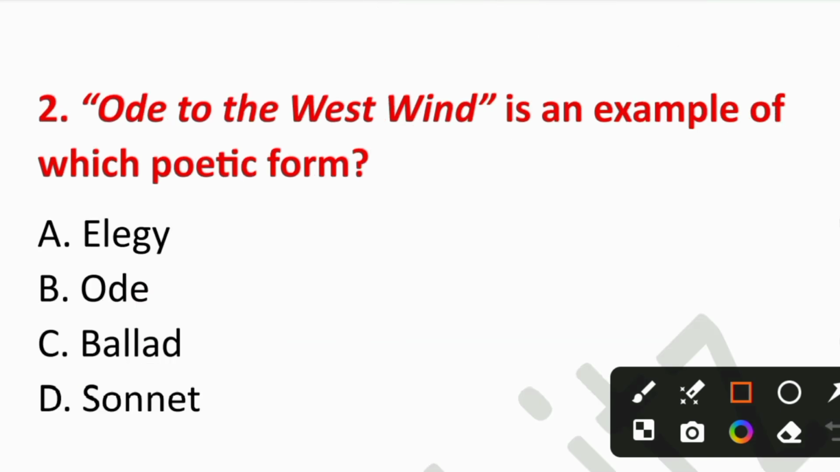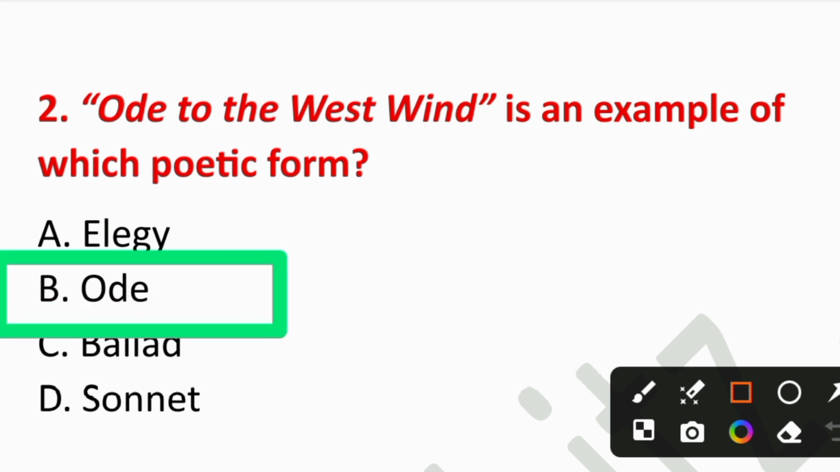Question number 2. Ode to the West Wind is an example of which poetic form? A. Elegy, B. Ode, C. Ballad, or D. Sonnet? So the right answer is option number B. Ode. It is a lyrical ode expressing strong emotion and addressing a natural force.